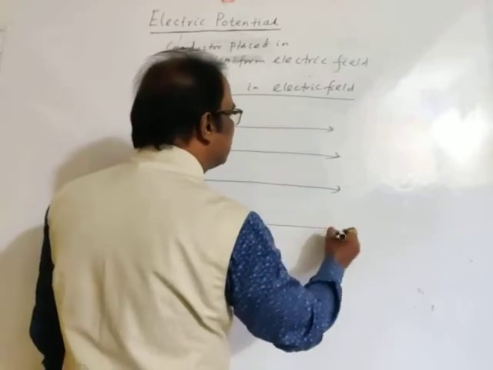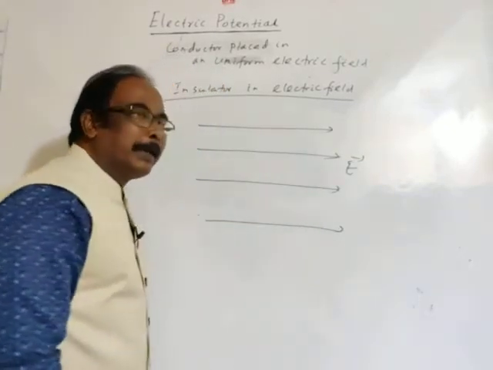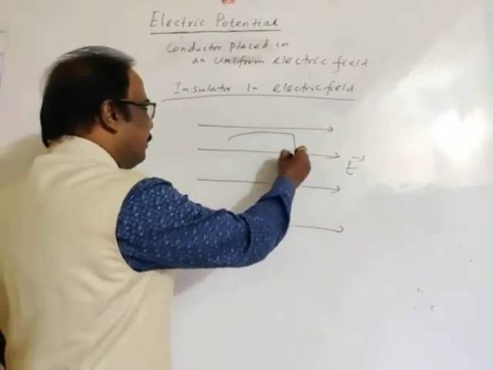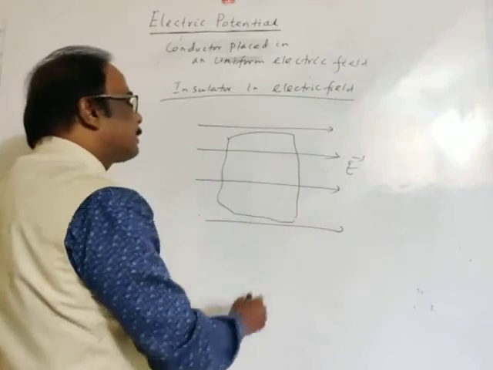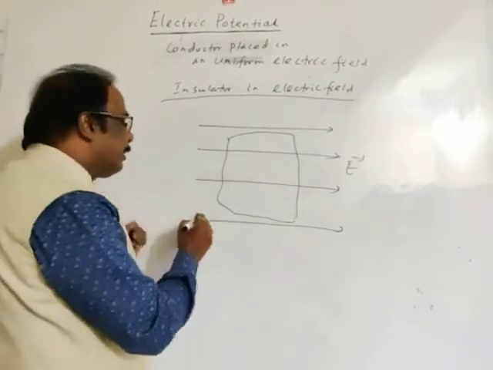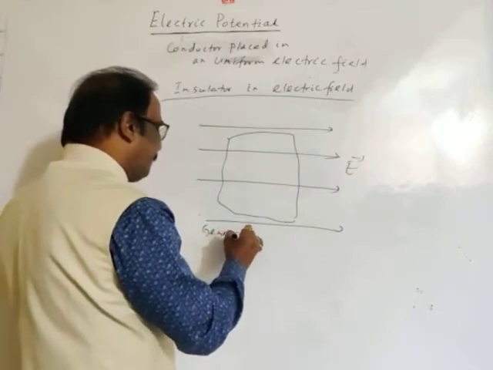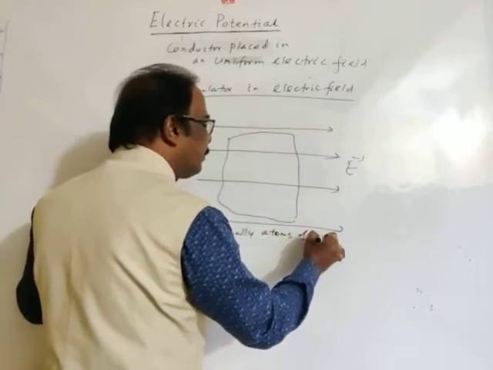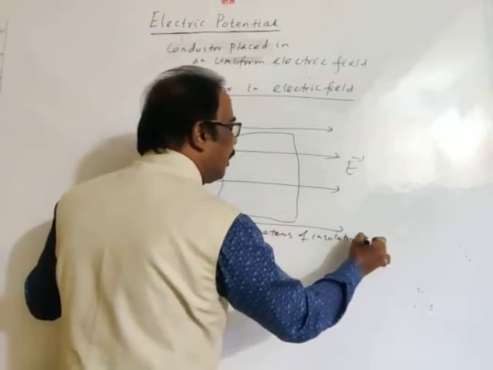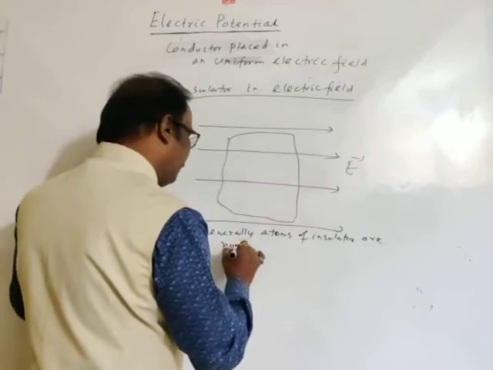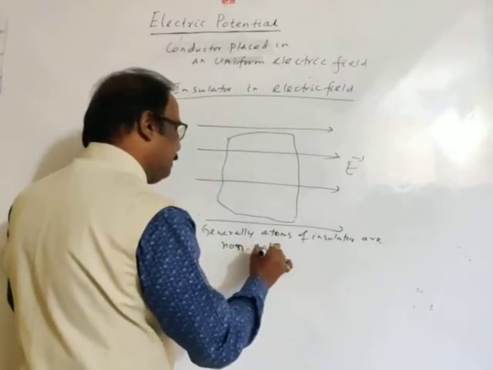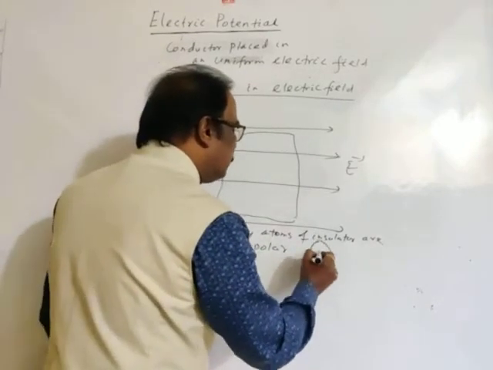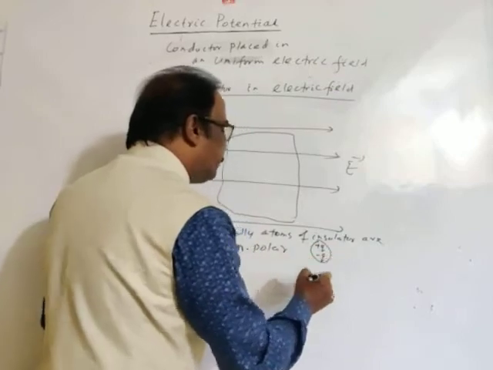If an insulator of any shape is kept inside it, generally the atoms of insulator are nonpolar, meaning in the atom both positive and negative centroids coincide.